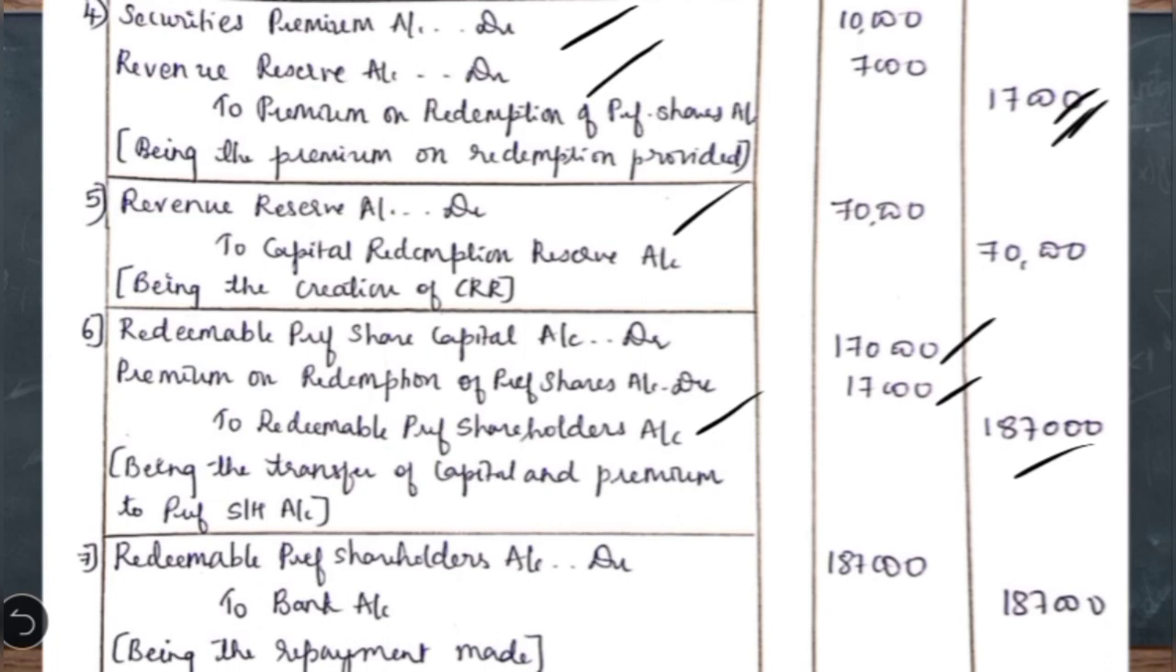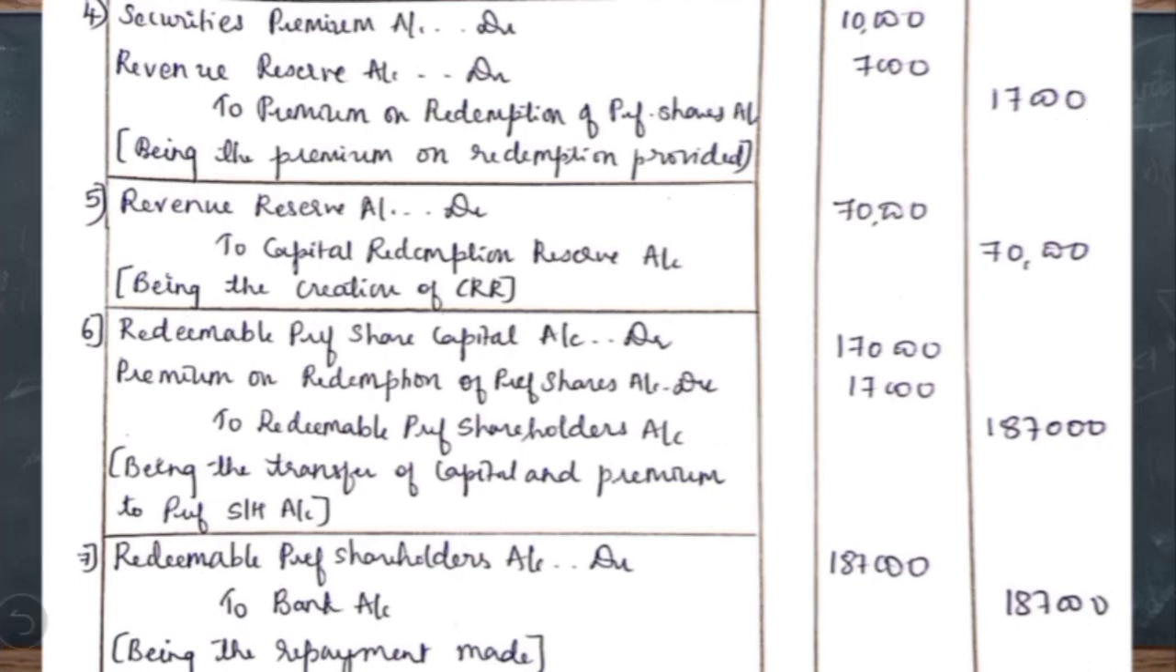Then the last entry for the actual repayment, the entry is redeemable preference shareholders account debit to bank account, the amount is 1,87,000. Then the next requirement given in the question is to prepare share premium account, then revenue reserve account and bank account. Let us prepare those accounts one by one.